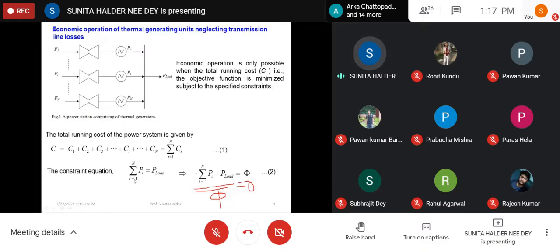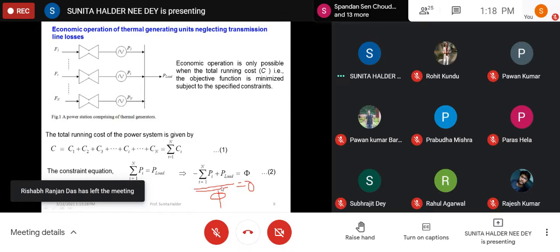This is the limitation of the problem, and to convert this limitation into a function, we should make the right hand side 0. So right hand side 0 means payload minus summation of Pi equal to 0, or summation of Pi minus payload equal to 0. We may do any one of them, but to apply it in an optimization problem, we always make Pi negative. That's why minus summation of Pi plus payload equals phi. Phi means here a function. We are defining this one as a function. So at the optimized condition, this phi should be equal to 0. Could you follow me? Yes, ma'am.